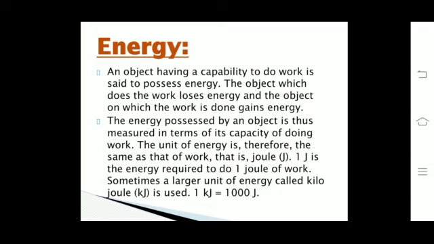The energy possessed by an object is thus measured in terms of its capacity of doing work. If we talk about the SI unit of energy, it is the same as that of work, that is joule. 1 joule is defined as the energy required to do 1 joule of work. But sometimes a larger unit of energy called kilojoule is also used, and 1 kilojoule equals 1000 joules.